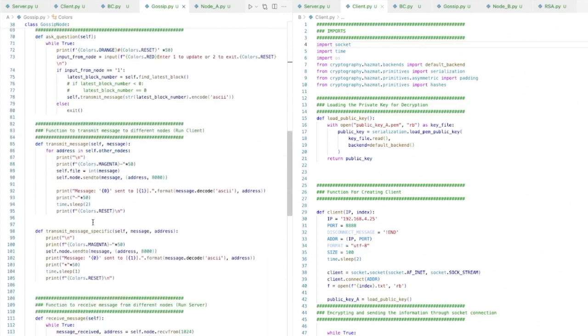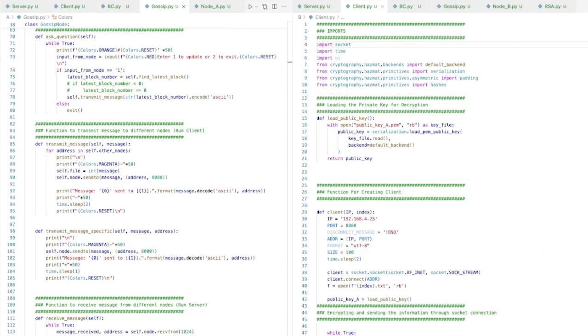This transmit message function is basically for transmitting the message. So it's basically servicing a UDP, creating a UDP communication. So UDP communication, as you know, is very easy to set up, and it doesn't require any kind of prior communication. So what I did is I used UDP to establish the communication so that it will know if there is a particular node requirement. Only if the block isn't in the node, then I will transfer the block, right? So there is no need to establish a proper TCP communication, because TCP communication involves handshakes and stuff.